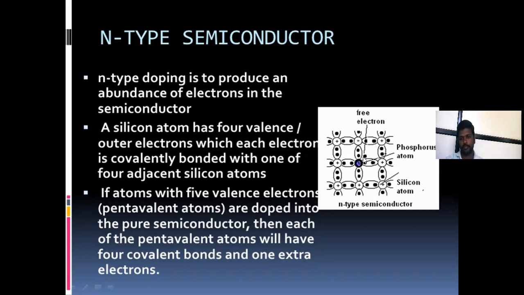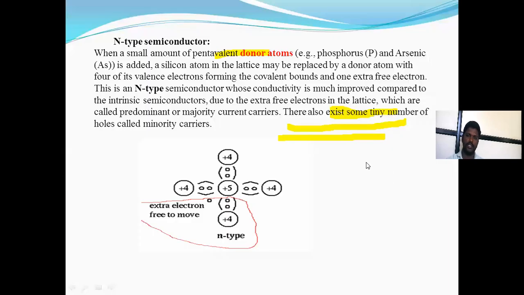These free electrons are responsible for producing the current. They are responsible for the current flow. Each pentavalent atom will have 4 covalent bonds and 1 extra electron. This 1 extra electron is in the N-type semiconductor. That is why a small amount of pentavalent donor atoms is added. The N-type semiconductor is also called a donor semiconductor.